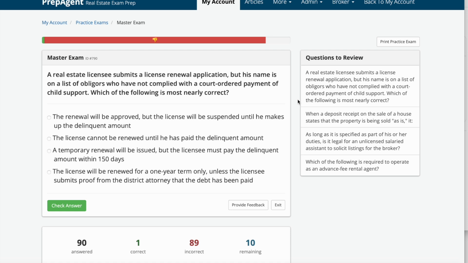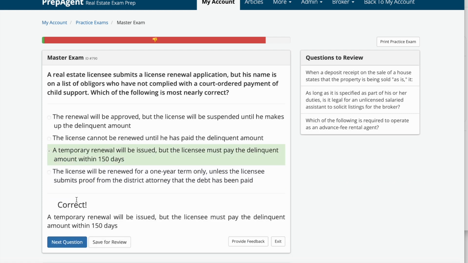C, temporary renewal will be issued, but the licensee must pay the delinquent amount within 150 days. Or D, the license will be renewed for a 1 year term only unless the licensee submits proof from the district attorney that the debt has been paid. And the answer is C. A temporary renewal will be issued, but the licensee must pay the delinquent amount within 150 days.